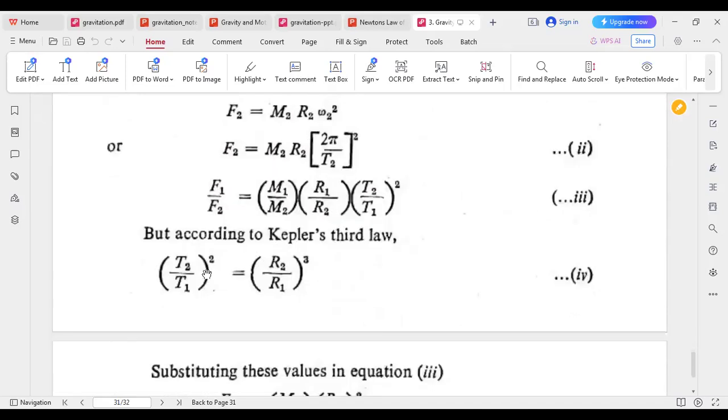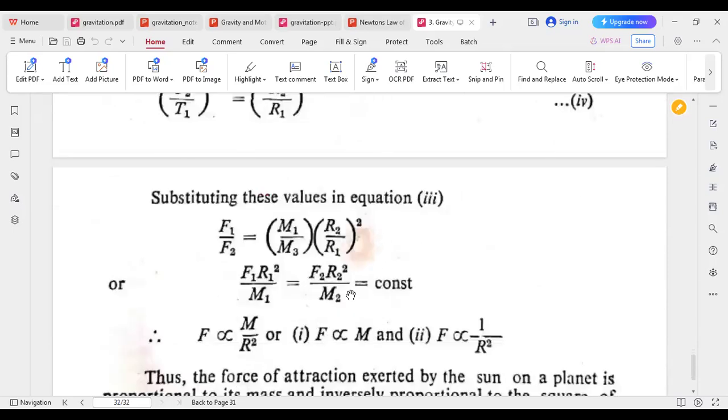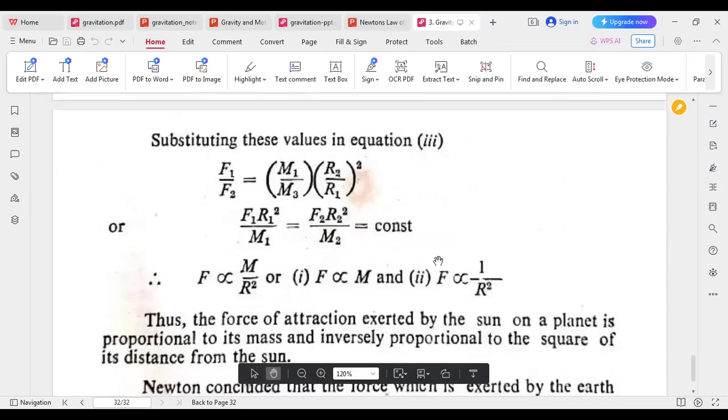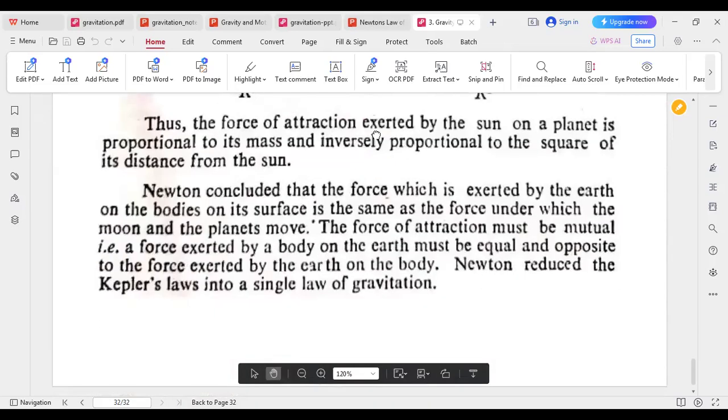But according to Kepler's law, we get this relation. Substituting these values in the equation, we get this constant. So force will be mass divided by r square. That means force is proportional to mass, but force is inversely proportional to the square of the distance.